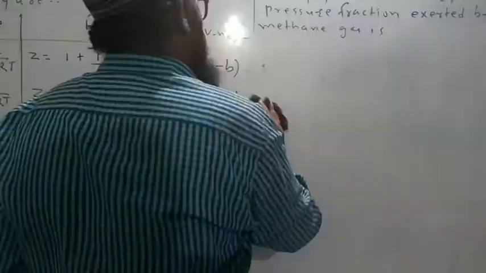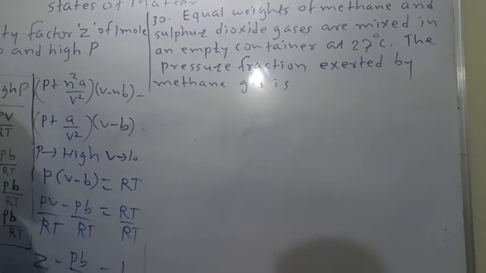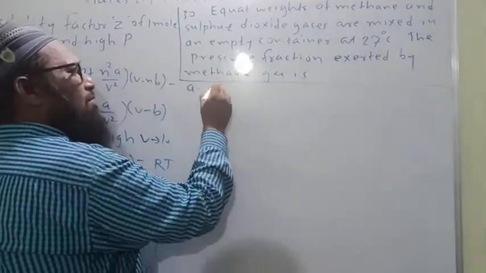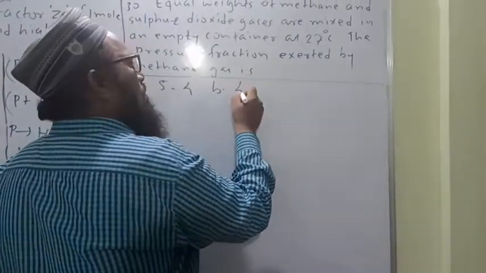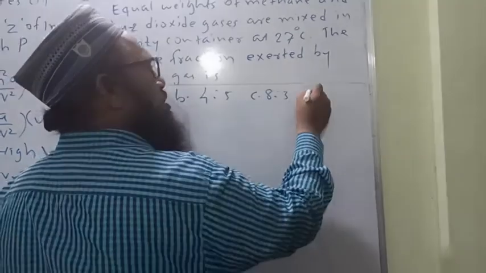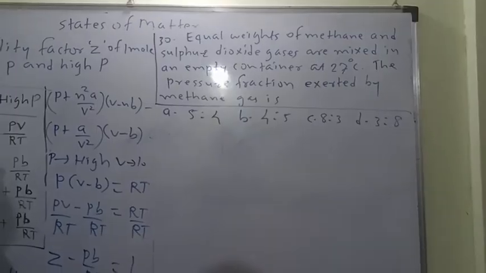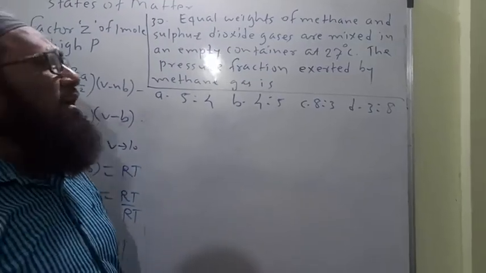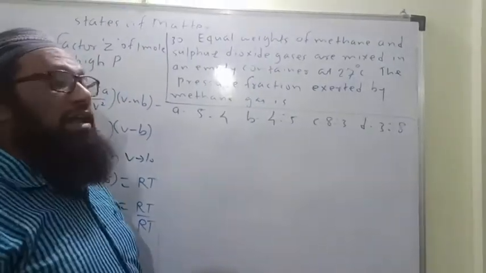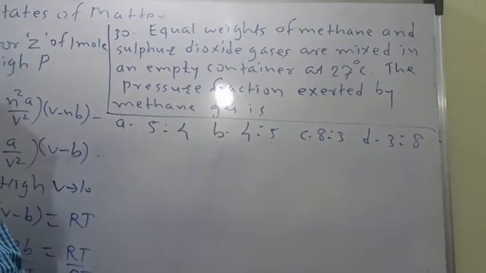Then let us come to the last question of Super 30. Here the options are: A, 5 is to 4; B, 4 is to 5; C, 8 is to 3; D, 3 is to 8. Okay. Equal weights of methane and sulfur dioxide gases are mixed in an empty container at 27 degrees Celsius. Find the pressure fraction exerted by methane gas. Again, this numerical depends on Dalton's law of partial pressure.